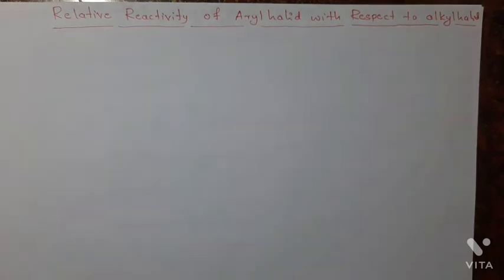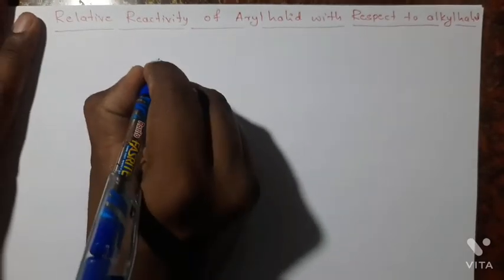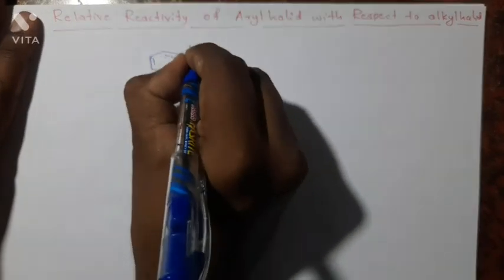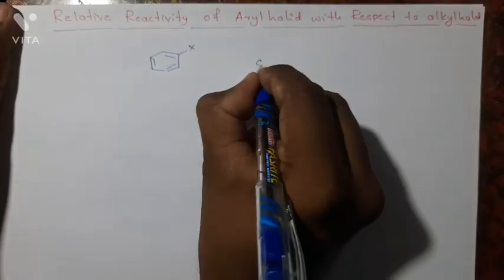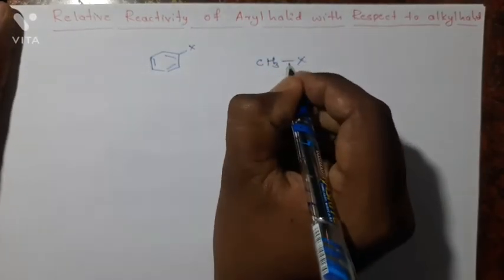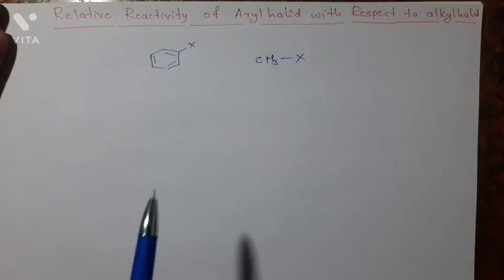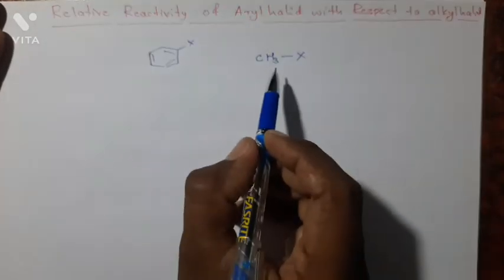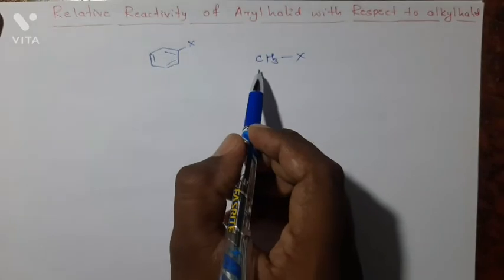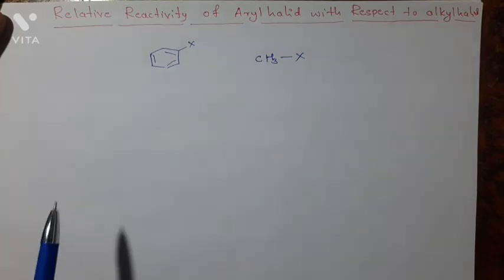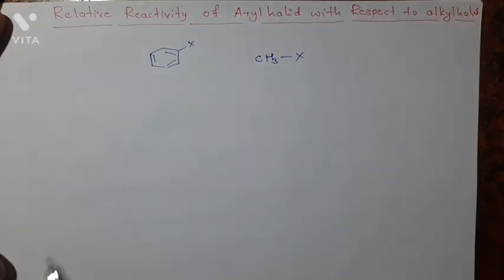Next point is the relative reactivity of aryl halide with respect to the alkyl halide. Here this is our aryl halide and this is our alkyl halide. Here, the alkyl halides are more reactive towards the nucleophilic substitution reaction compared to the aryl halide, for the same reason as the vinyl halide.